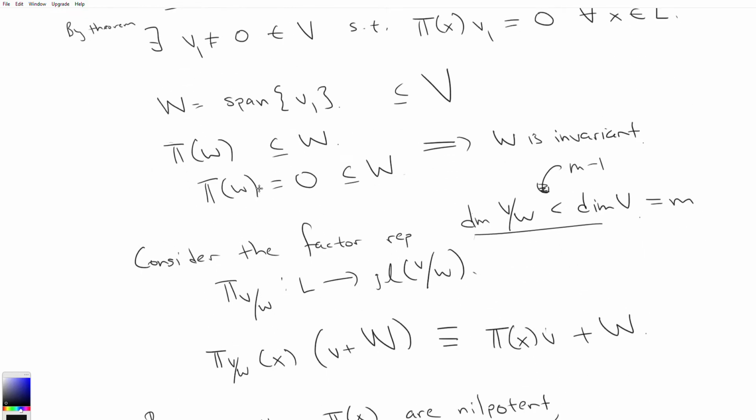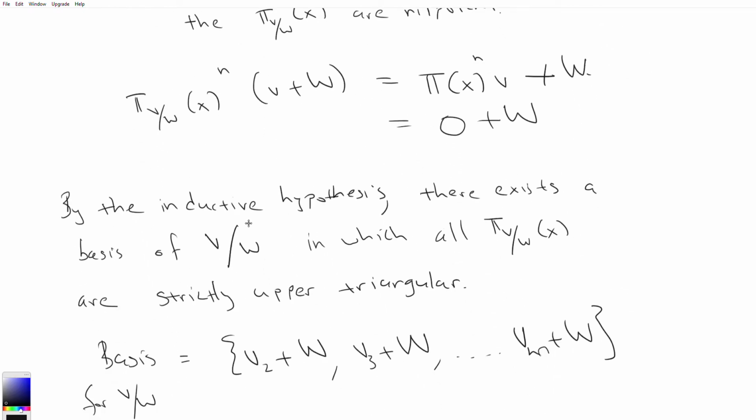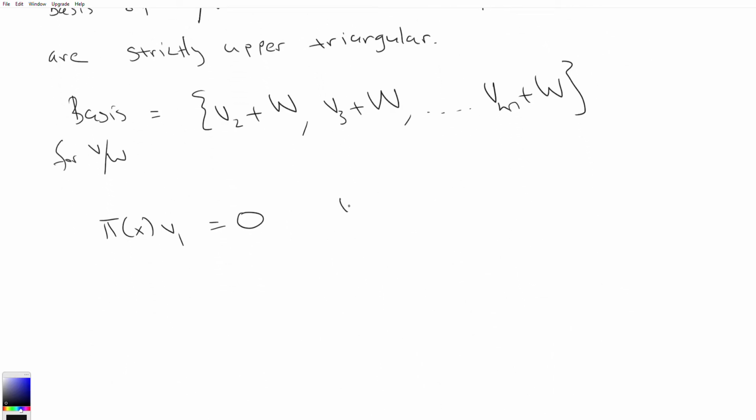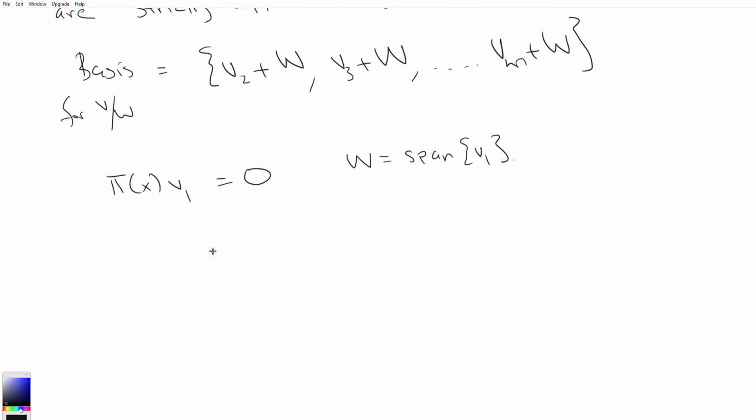And we're saying W is the span of v1. So that's kind of the first line here. W equals span v1.